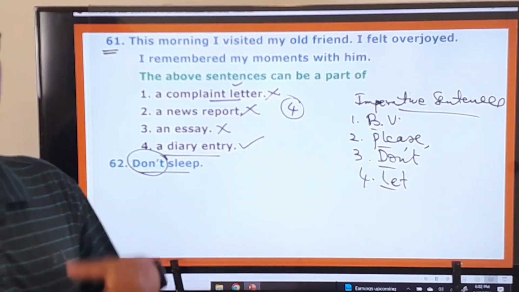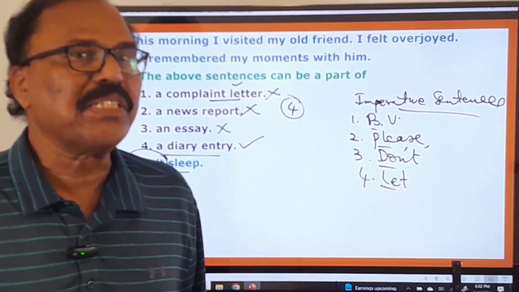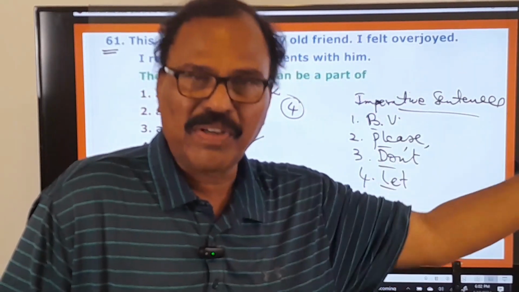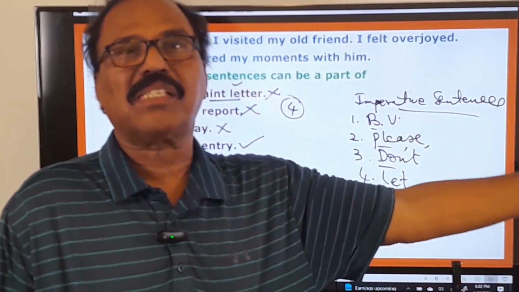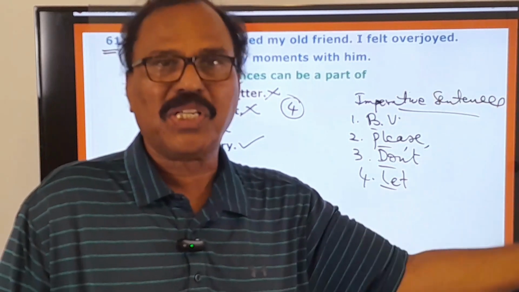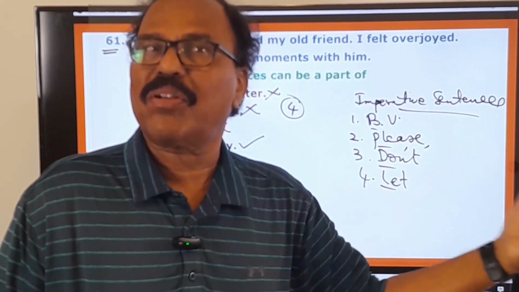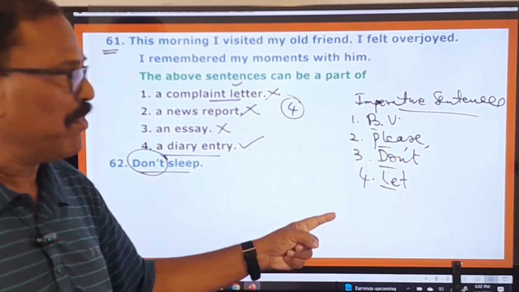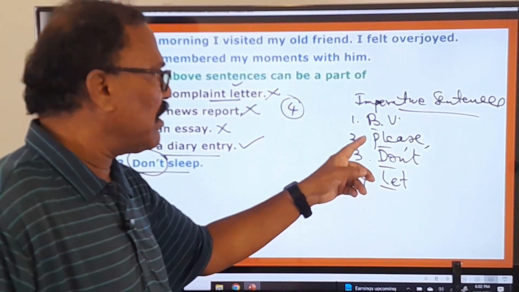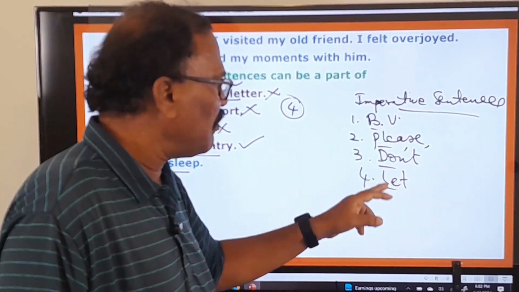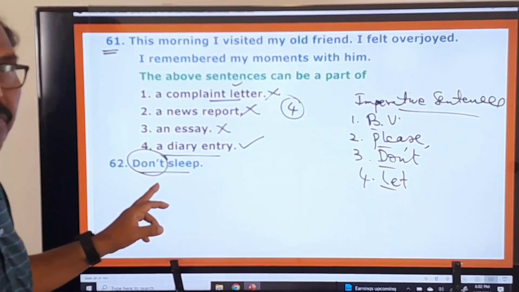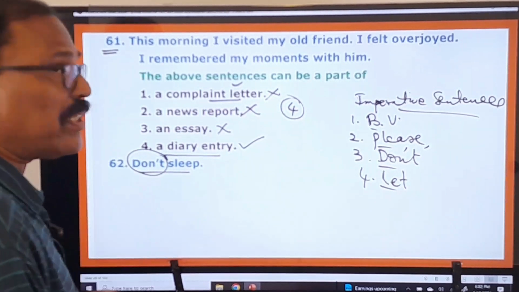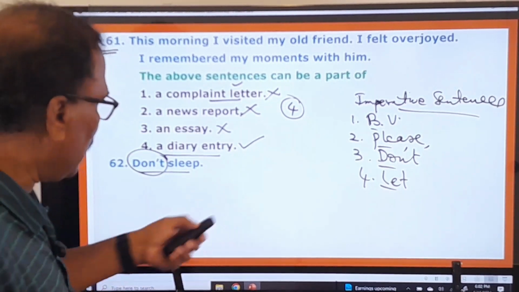As a matter of fact, what are imperative sentences? The sentences that contain orders, commands, requests, warnings, suggestions, advice, petitions, prayers, etc. are called imperative sentences. They generally begin with a base form verb, with please, with don't, or with let. So here this sentence is beginning with don't. That means it's an imperative sentence. Now what is the examiner asking you to do? Let us see that here.